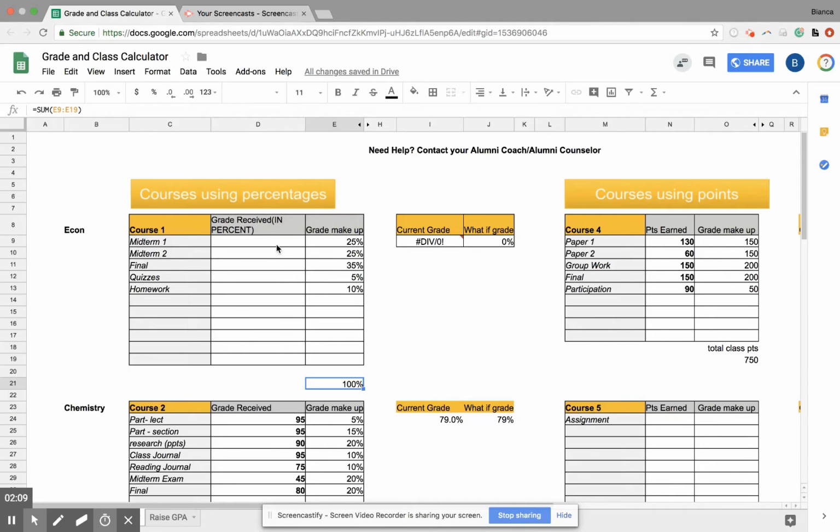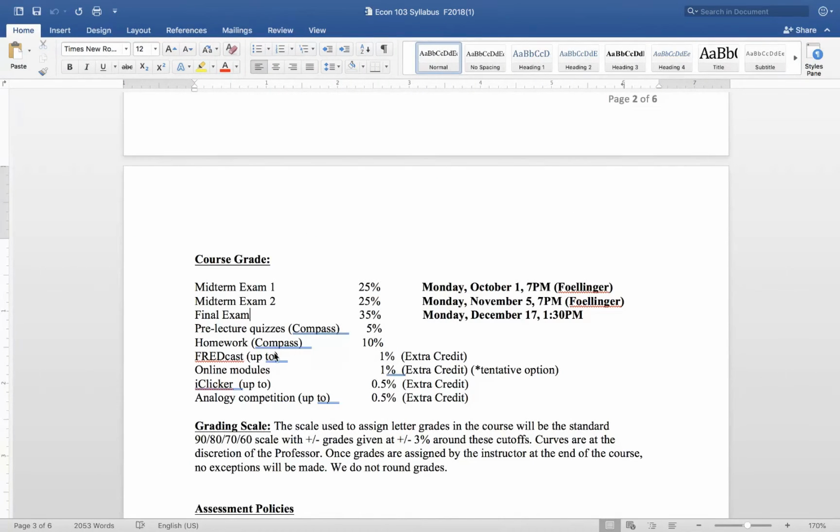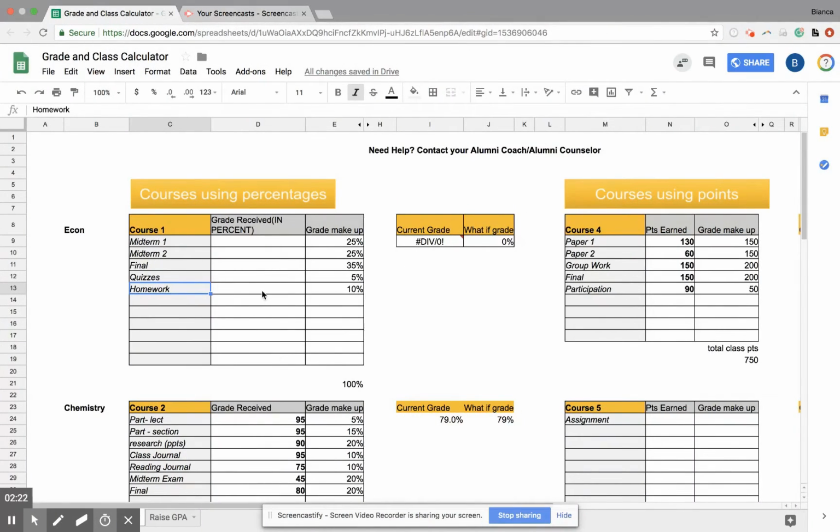Okay, so what you're going to want to do is, for things like homework and quizzes, there are multiple, a lot of assignments. So go into your Compass or wherever they track all of that, and generally they'll give you how you're doing in that class. So let's say you're getting an 86% in all of your homework assignments so far. And for your quizzes, you're struggling a little bit and you're getting a 72. So if you look at your class and you haven't taken any exams yet, it may show up that you've got an 81%.